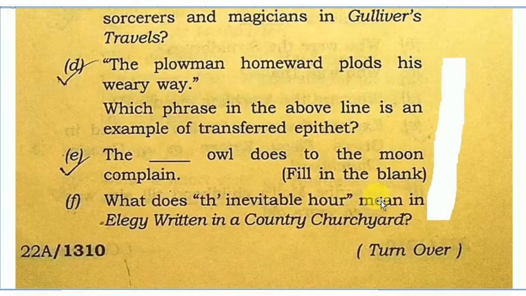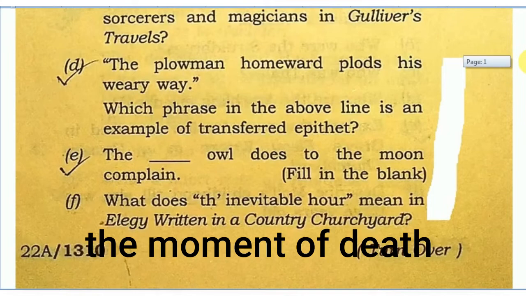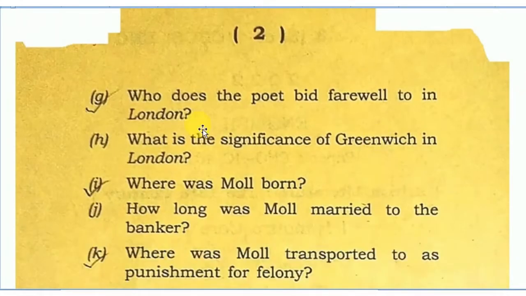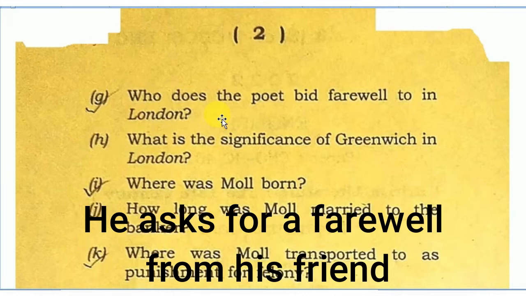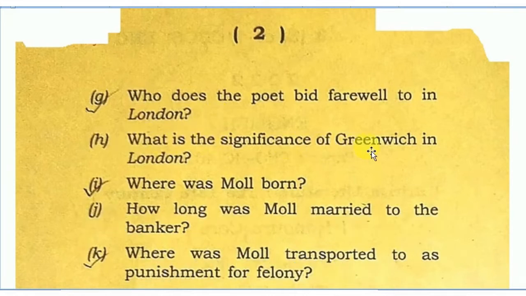What does "the inevitable hour" mean in Elegy Written in a Country Churchyard? The moment of death. Who does the poet bid farewell to in London? He asks for a farewell from his friend. What is the significance of Greenwich in London? Mentioned in the comment. Where was Moll born?